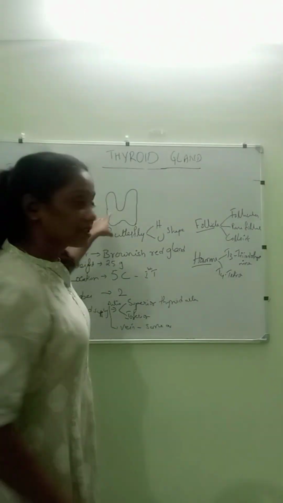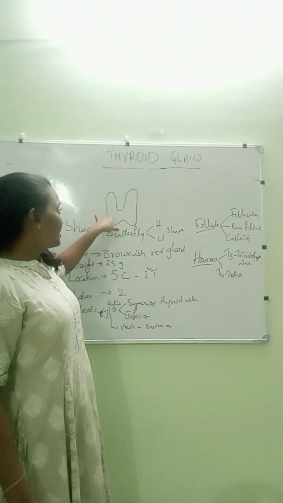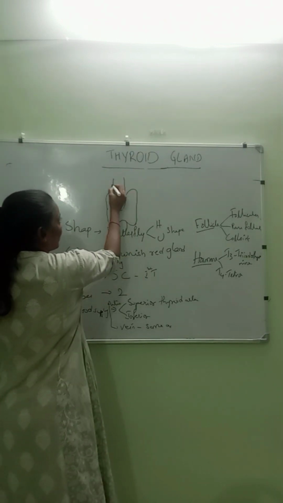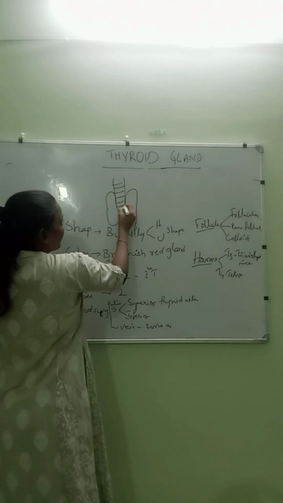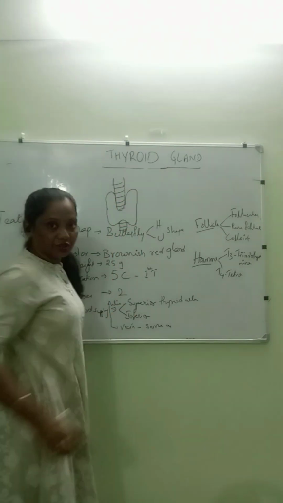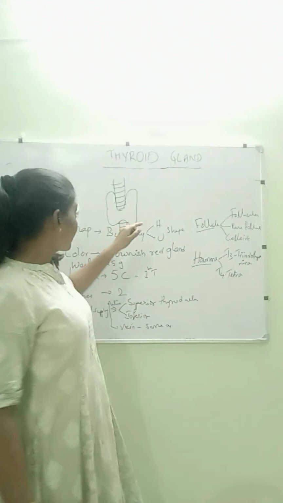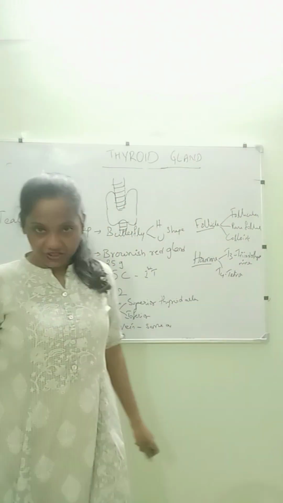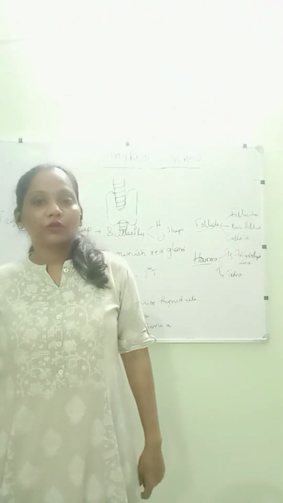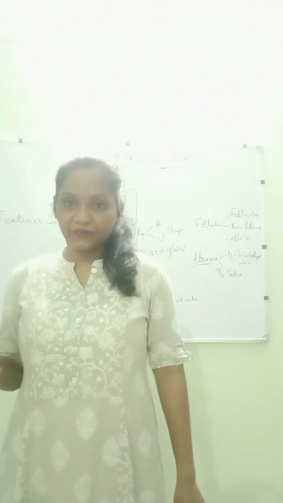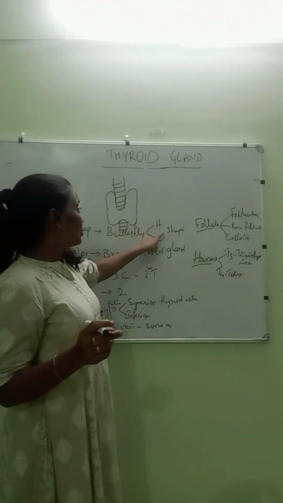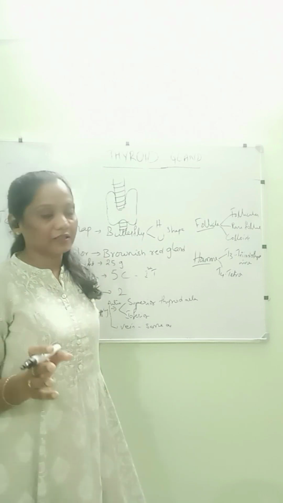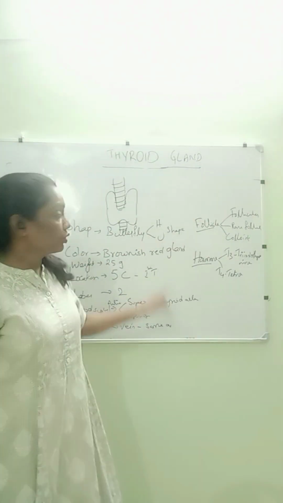thyroid gland. When you see the diagram image, I am not able to draw it completely, like the trachea, where rings are there. It is located in the anterior portion of the trachea, and when you see that image now you can understand. It usually looks like a butterfly shape, and it also looks like an H or U shape. It is usually butterfly shape, and these are one word answers. Please listen also: butterfly shape and H or U shape.